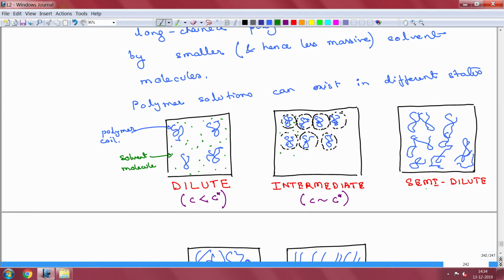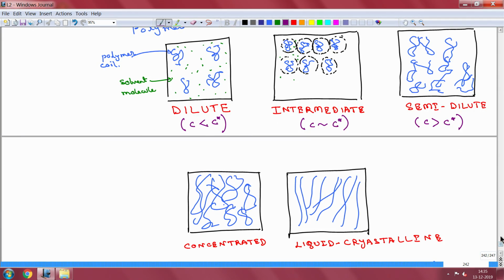Obviously the semi dilute situation will occur when C is greater than C star, and as C tends towards 1, you will start getting the concentrated regime, and you can also get the liquid crystalline under different conditions.